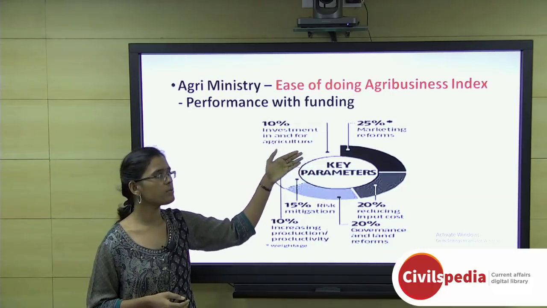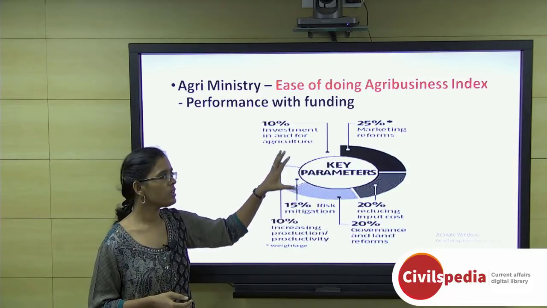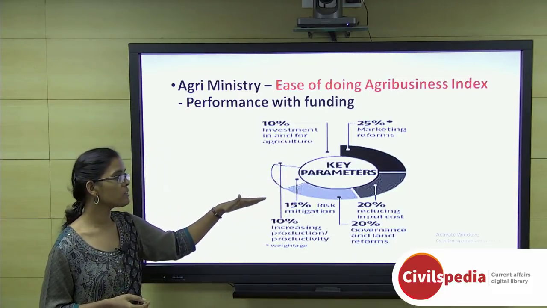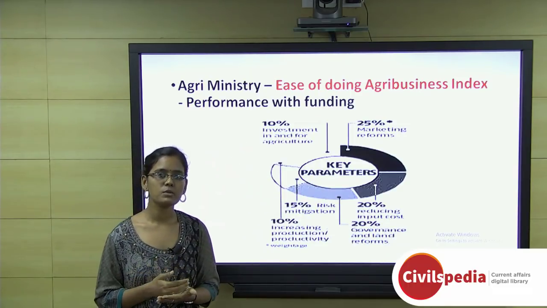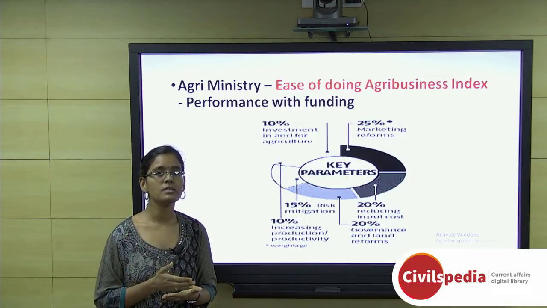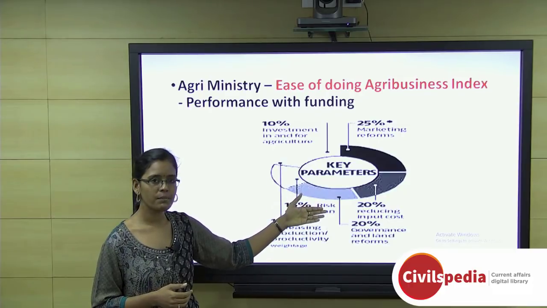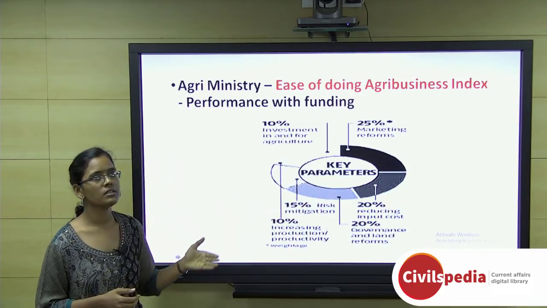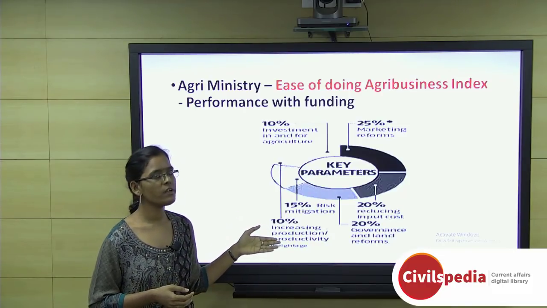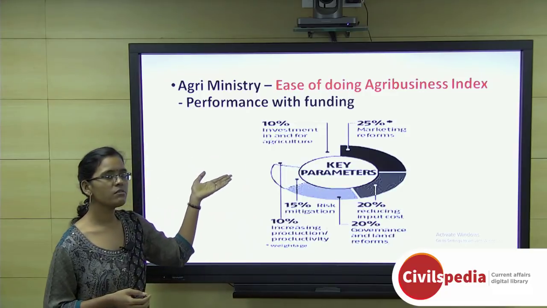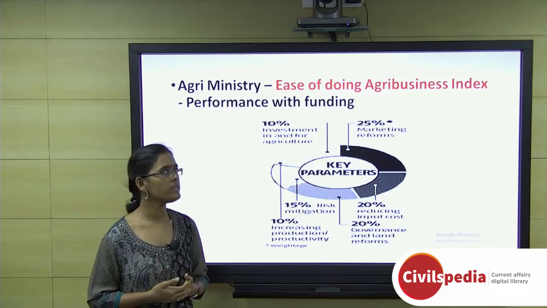The first one is marketing reforms, which gets 25% of the weightage. Another is governance and land reforms. These two, marketing reforms and governance reforms, take almost 45% of the weightage. That shows this agribusiness index will show how governance as well as the market plays a crucial role. Apart from that, reducing the input cost of agriculture takes 20% of the weightage. Then risk mitigation, that is insurance coverage, takes 15% of the weightage. Increasing the productivity of agriculture takes 10%, and investment in agriculture takes the other 10% weightage. This index is going to be launched next year by the Agriculture Ministry.